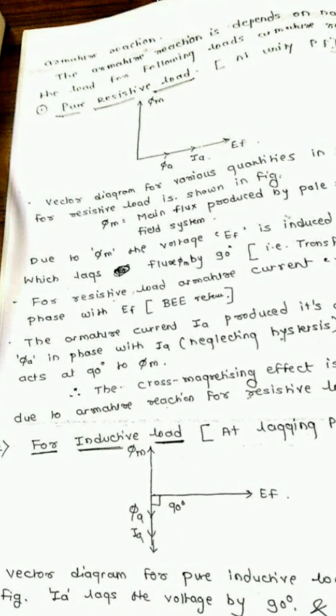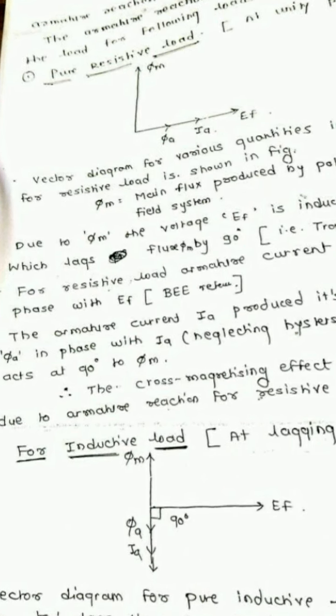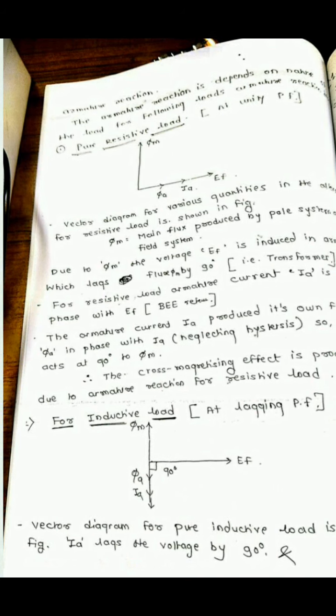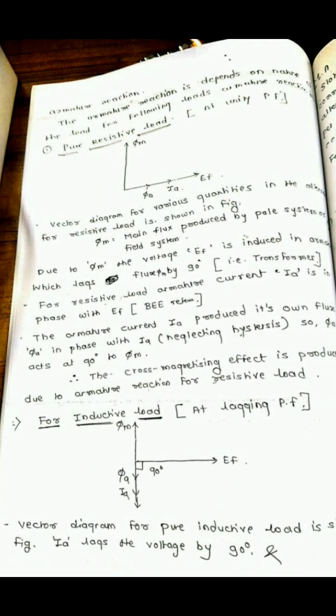Due to phi m, the voltage EF is induced in the alternator, which lags the flux phi m by 90 degrees.